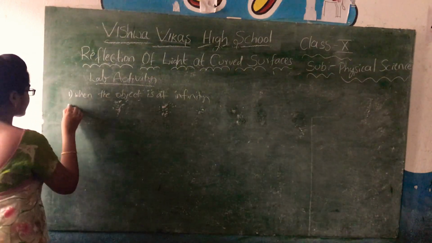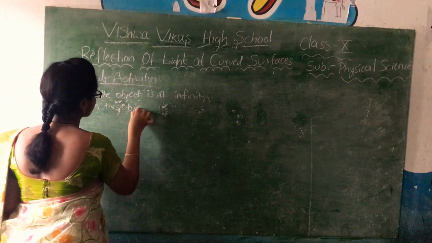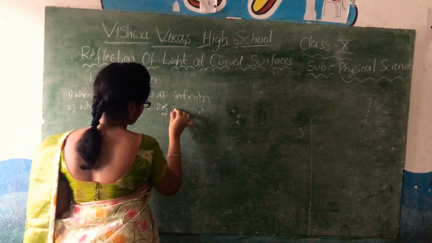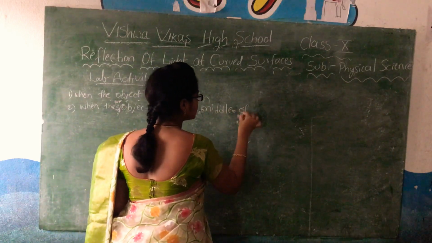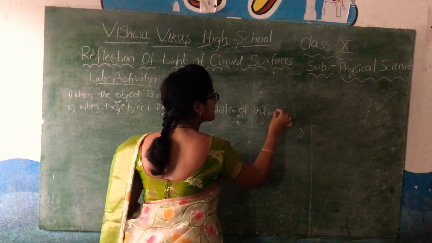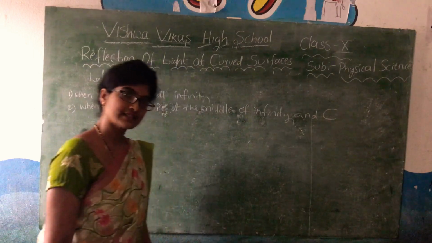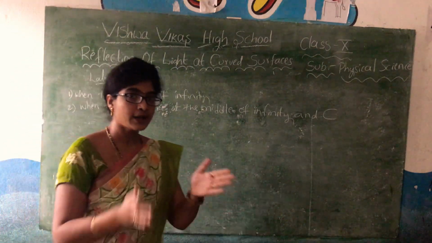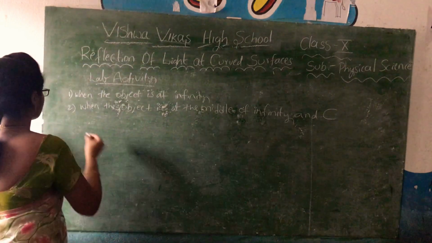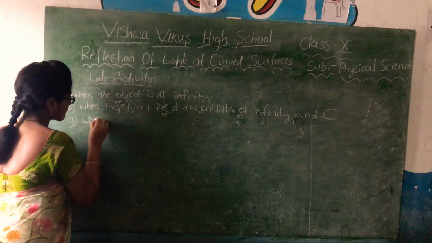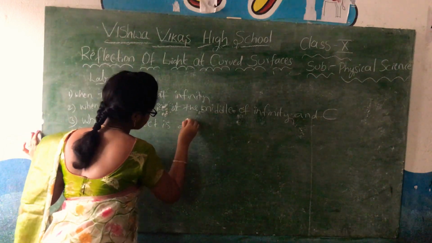Next one is when the object is between infinity and C, the center of curvature. Next position is when the object is at C.